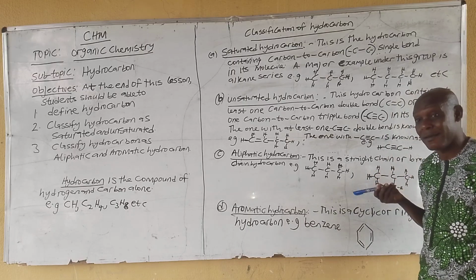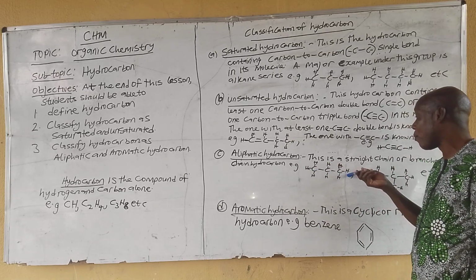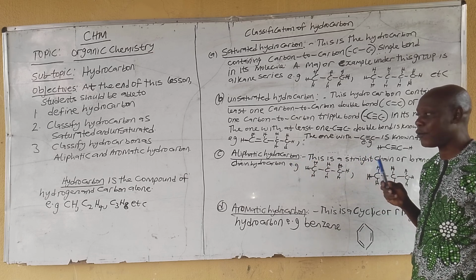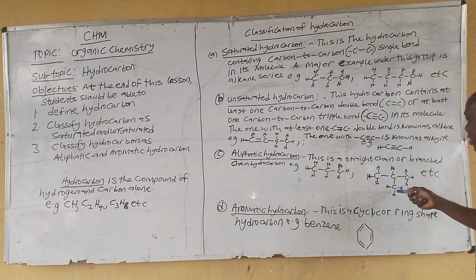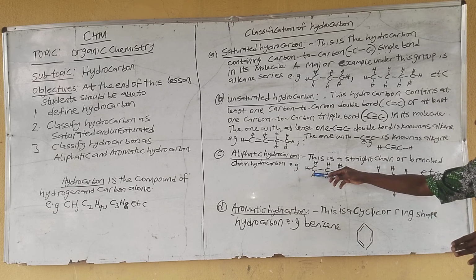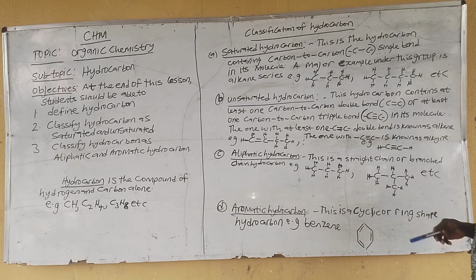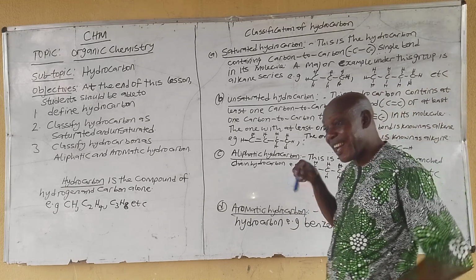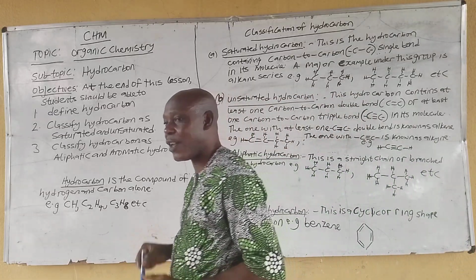If you have up to 10 in straight chain form, it is called aliphatic hydrocarbon. Or it can be this branched chain. You have the first from here to here. Now branch it here. You can also branch it upward. I will get to all those later on. So if you have a hydrocarbon in this form or in this form, it is called aliphatic hydrocarbon, straight chain hydrocarbon or branched chain hydrocarbon.